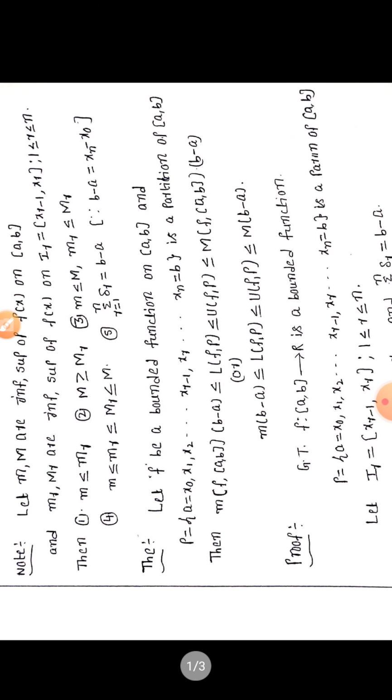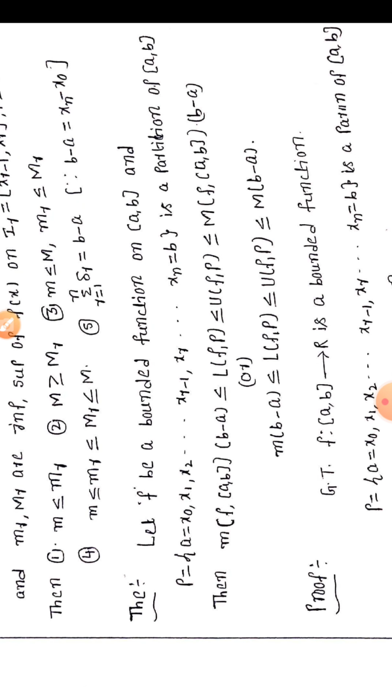Next, first theorem. Let f be a bounded function on the closed interval [a,b], and let P equal to the set {a equals x naught, x1, x2, up to xr minus 1, xr, up to xn equals b} be a partition of the closed interval [a,b]. Then small m of f on [a,b] times (b minus a) is less than or equal to L(f,P), less than or equal to U(f,P), less than or equal to capital M of f on [a,b] times (b minus a).